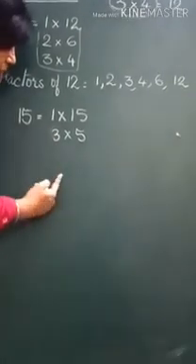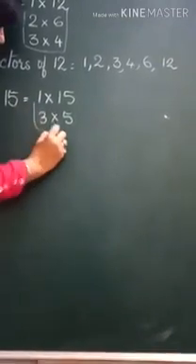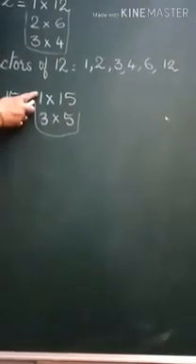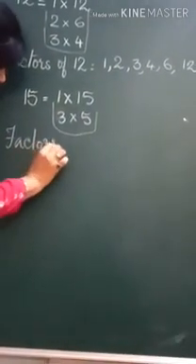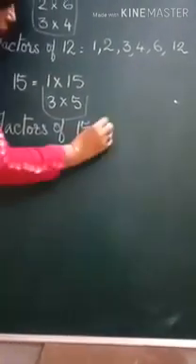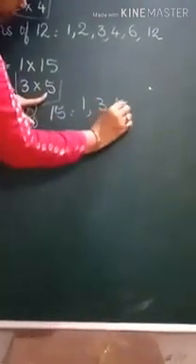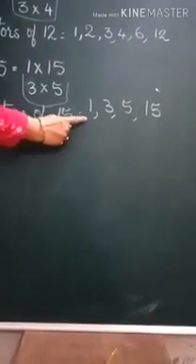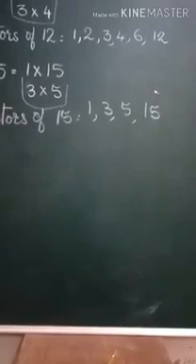After 4 comes 5, which is already here. So now we'll stop finding more factors because all factors have come here. And we'll write all the numbers in this U shape. So factors of 15, we'll make the list. Which are the factors? 1, 3, then 5 and 15. Only 4 factors of 15 are there. Smallest is 1 and the largest is the number itself, that is 15.